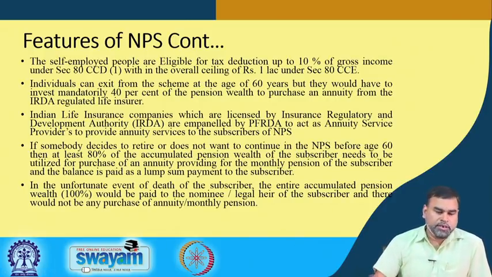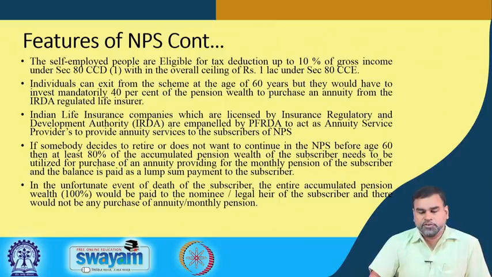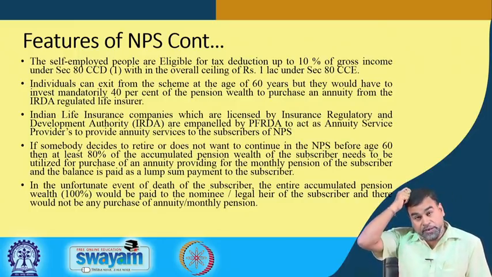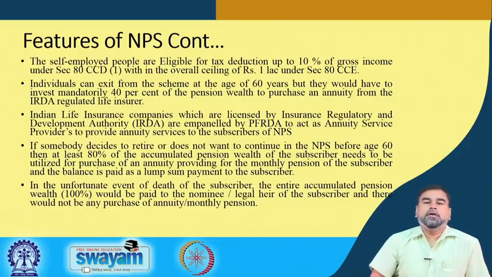So, here individuals can exit from the scheme at the age of 60 years, but they would have to invest mandatorily 40% of the pension wealth to purchase an annuity from an IRDA regulated life insurance. That means, after your retirement, 40% of your total sum, based on the market rate, you will get back, and 60% will be invested in an annuity. At any point of time, that money cannot be withdrawn, and that money is invested in an annuity, and from that annuity you will be getting the pension.